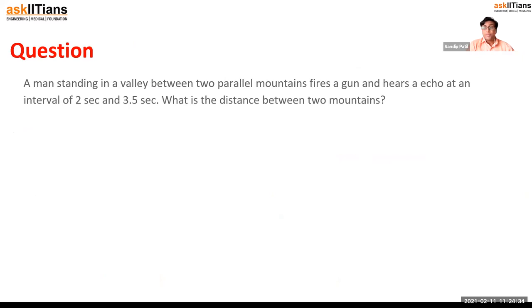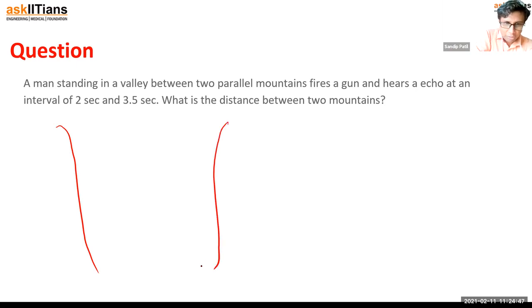Now let's solve this question of the echo. What is the question? A man standing in a valley between two parallel mountains fires a gun. Okay, so let's draw a diagram. I told you, in physics, diagrams are very important, right?